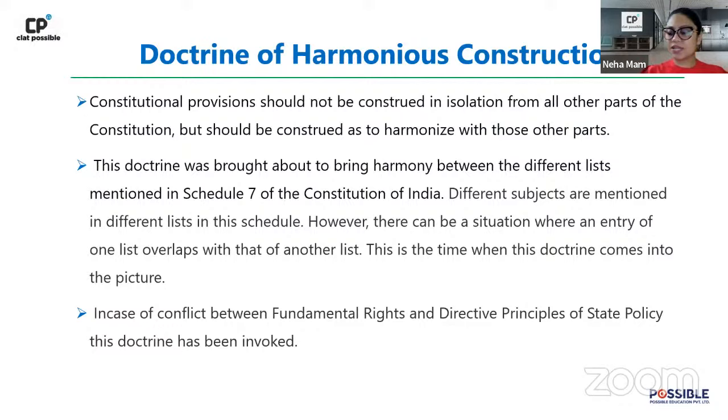Harmonious construction means whenever there are any two conflicting laws, these laws could be separate laws altogether, and this could be कि एक ही एक्ट में दो अलग अलग provision हैं, उनका conflict हो रहा है आपस में. There is a conflict which is happening. So whenever there is a conflict happening, you try to arrive at a solution जहां पे harmoniously दोनों side को आप construe करके harmony मिला के you come to a decision. You do not come to a decision wherein one wins and the other loses. And so that is not how it should be.